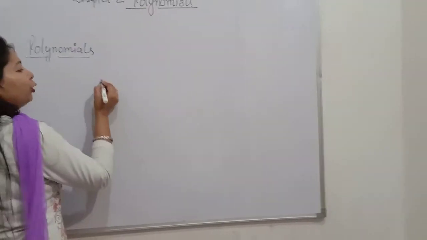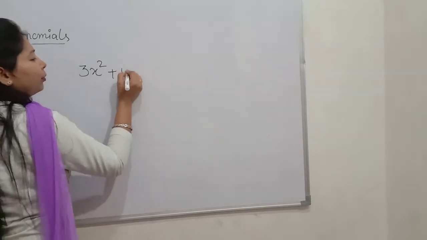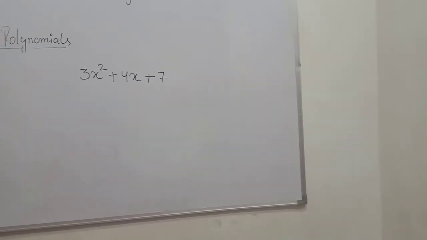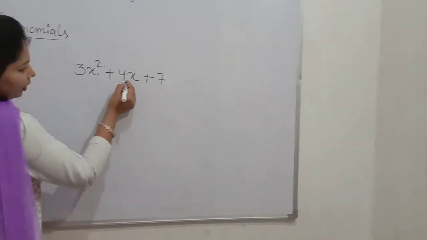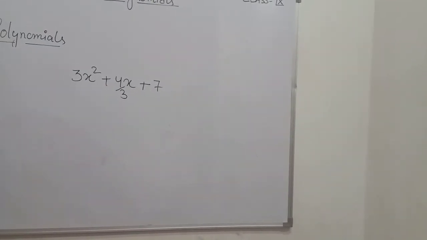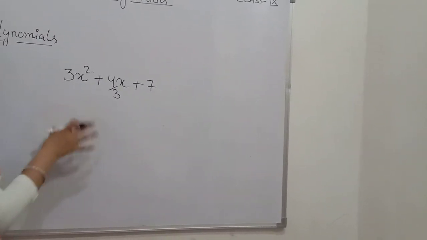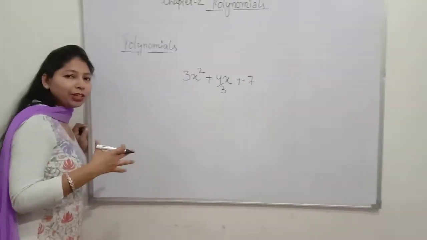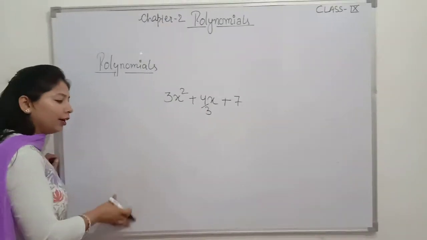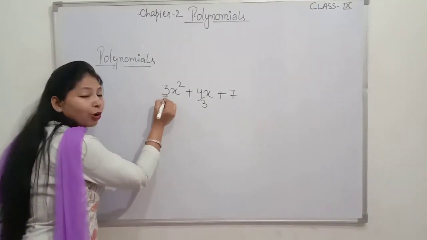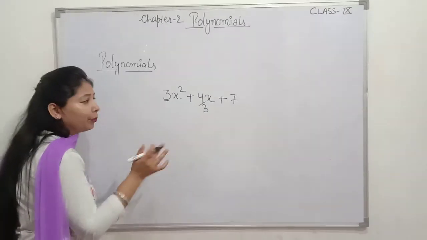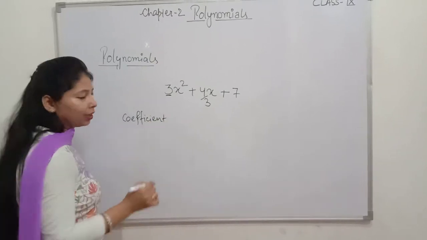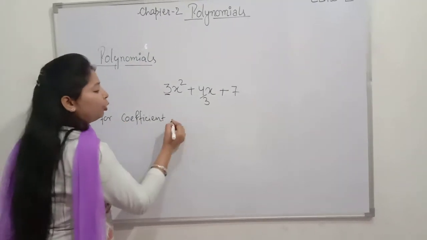Like if I take a polynomial 3x square plus 4x plus 7, or you can write it like this: 3x square plus 4 by 3x plus 7. Let us check whether this is a polynomial or not. So what are the conditions which make any expression a polynomial? For coefficients, we apply no restriction. For coefficients, no restriction is there.